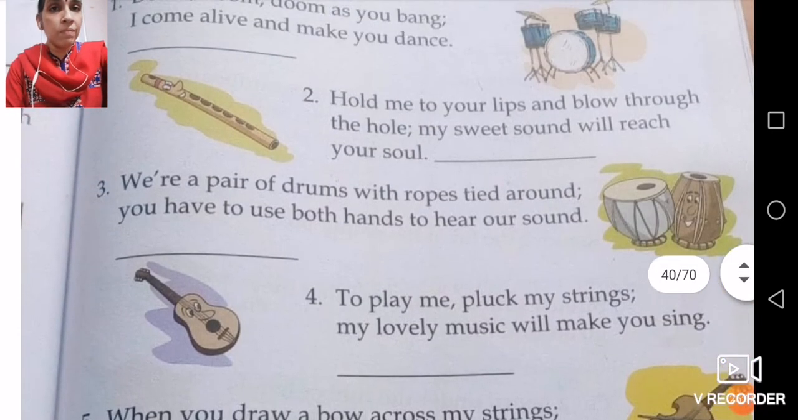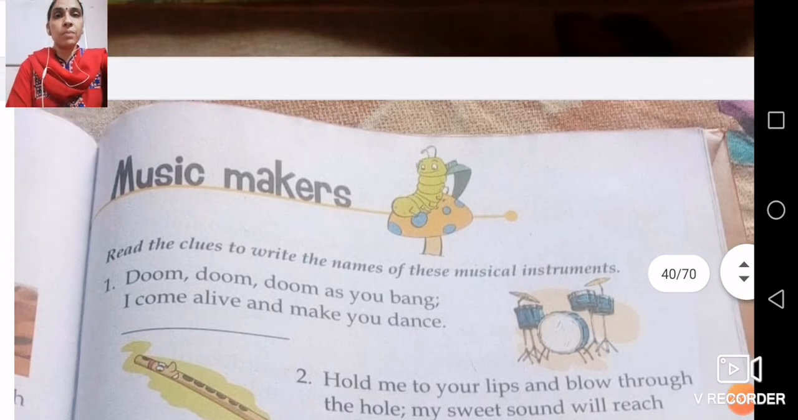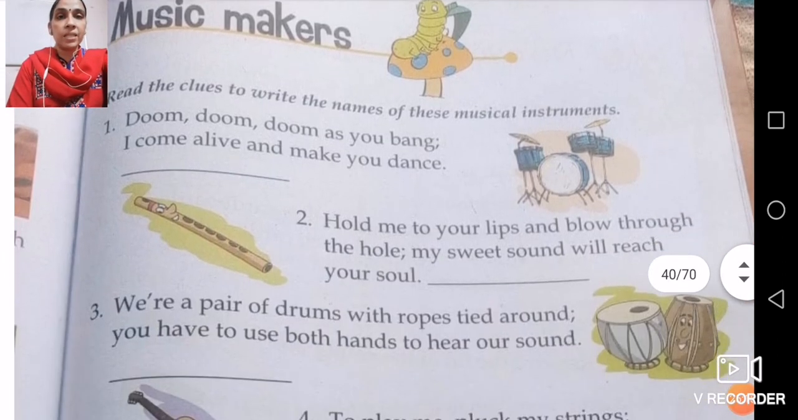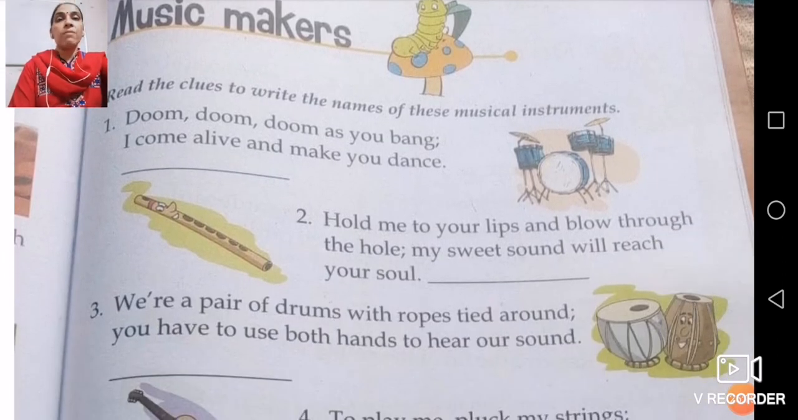So now what we have done, in music makers, is seen a few of the clues which help you find out what these musical instruments are. So let's revise. First one is doom doom doom. As you bang, I come alive and make you dance. That is your drum.